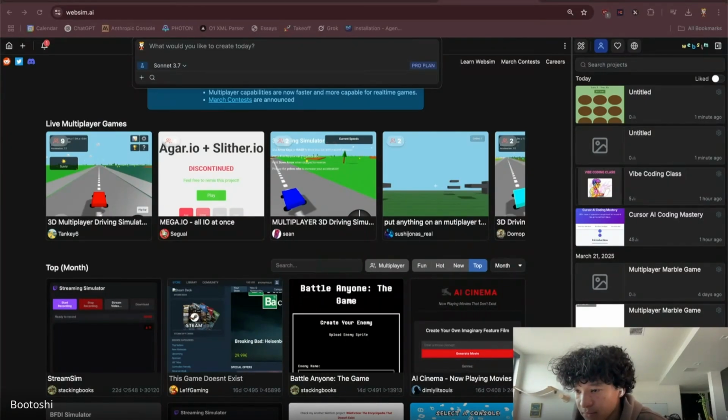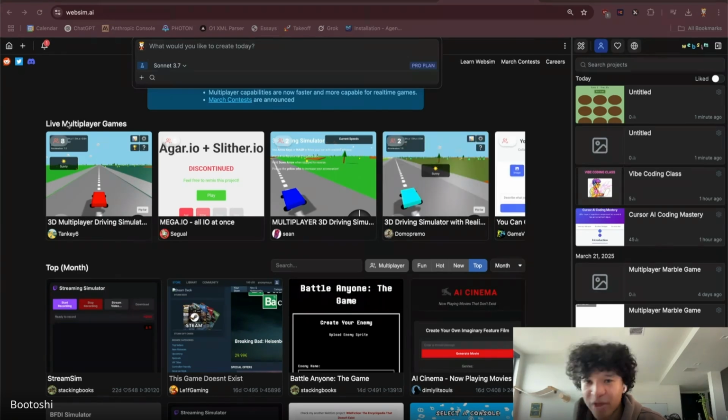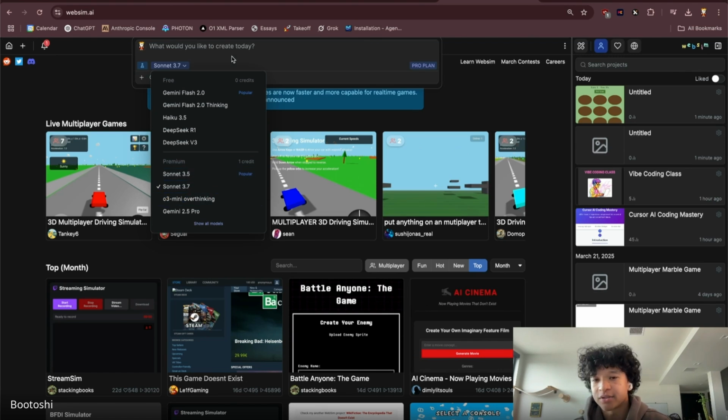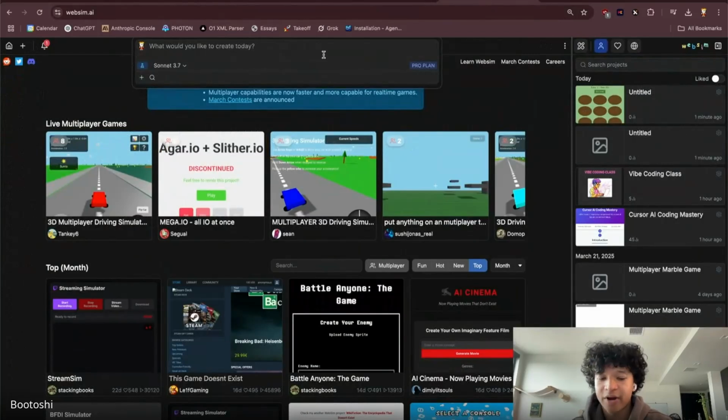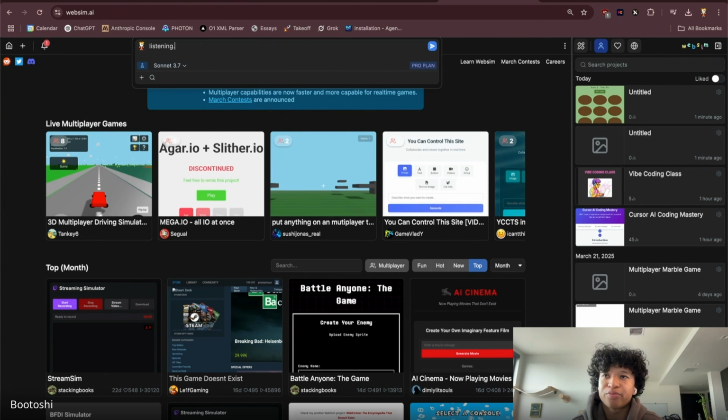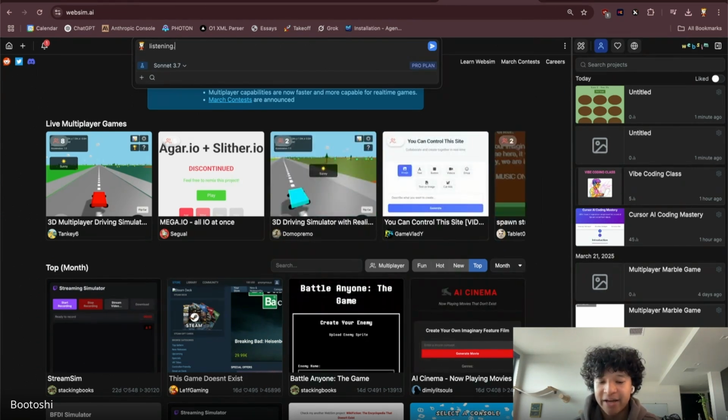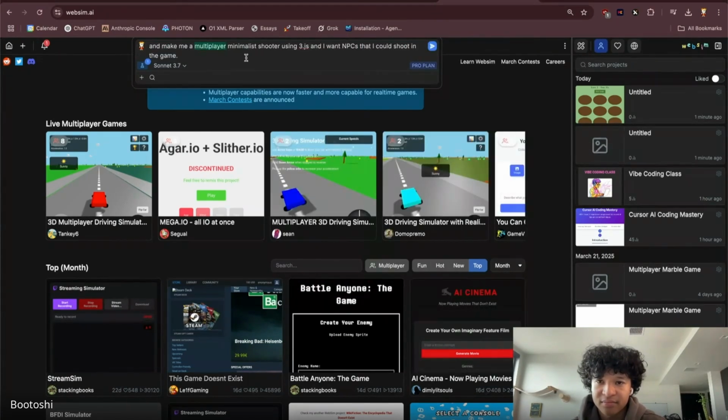So, do people have free base credits, Rod, that they could start with? Yeah, and the last one I wanted to try is someone said this, free daily credits. Okay, beautiful. So I'm using 3.7 Sonnet for these codings, or for these websites specifically, which should be one of the best. And now I'm going to speak this in: make me a multiplayer minimalist shooter using Three.js, and I want NPCs that I could shoot in the game. And we'll start with that.